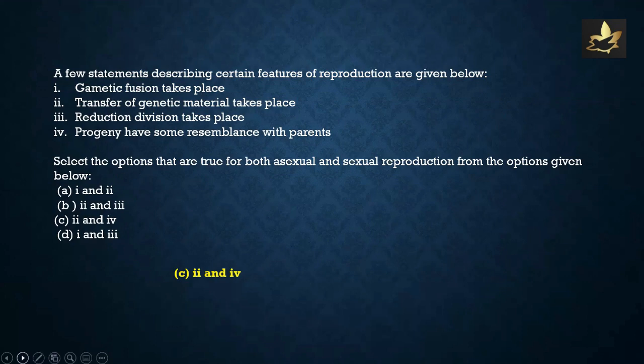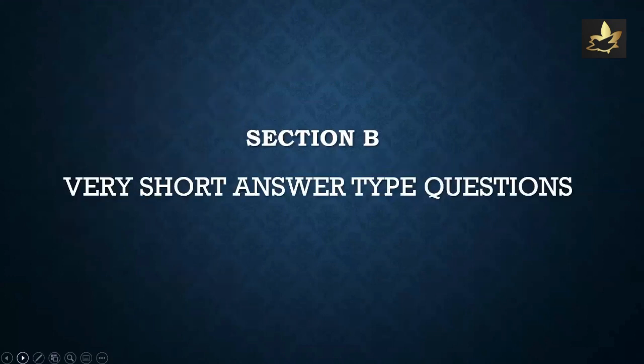Here we find that statements 2 and 4 are correct. That is, yes, transfer of genetic material does take place in both asexual and sexual modes of reproduction, while the progeny also have some resemblance with parents. Reduction division is not a common feature between both, and gametic fusion is also not a common feature between the two. So option C is correct.